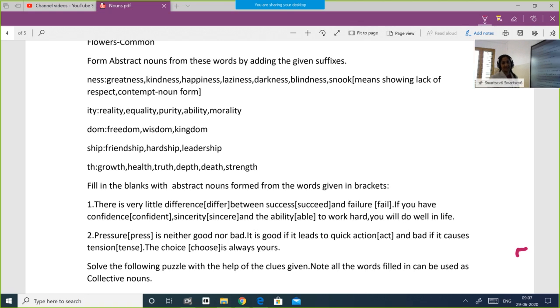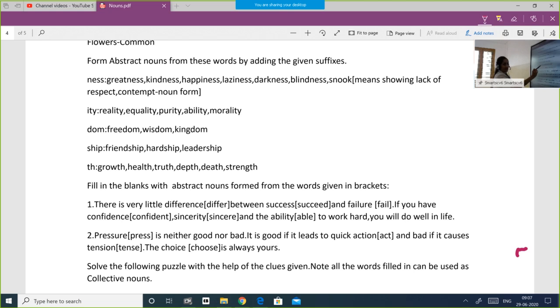Next, DOM. The suffix DOM. With free, it becomes freedom. With wise, it becomes wisdom. You have learned our principal is a man of wisdom. You have learned in the other class. Wisdom. Kingdom. Then suffix SHIP. Friendship. Hardship. Leadership.